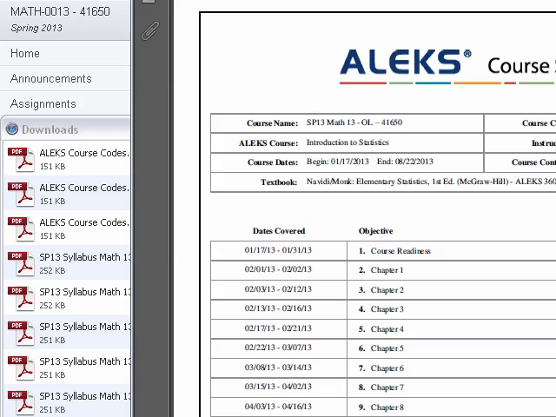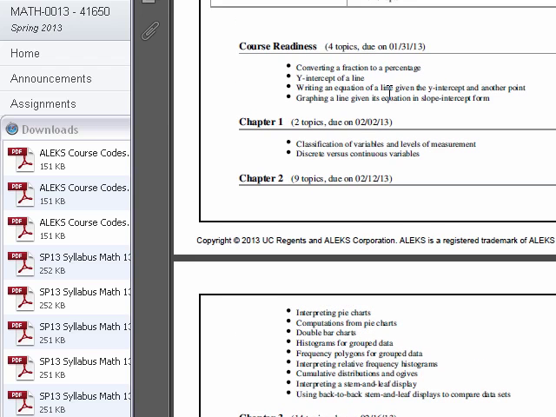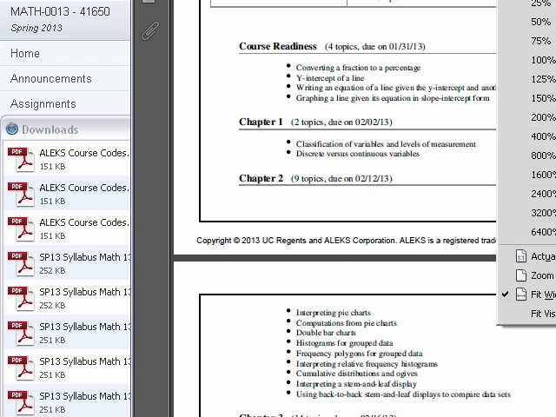And so this detailed topic schedule just really lets you know what are the topics that are going to be given. And you said, well, Donna, if there's no book, why do you have these chapter 1, chapter 2? Well, it turns out there is an electronic copy of the book, and I'll go out to the website and show you that. And that electronic copy of the book matches with the topics that are in Alex. So Alex has a topic called converting a fraction to a percentage, or under chapter 1, classification. Let me just blow that up just a smidgen so you guys can see it.